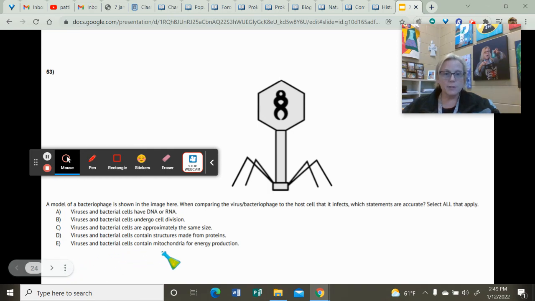E, viruses and bacterial cells contain mitochondria for energy production. No, we discussed that a couple of slides back. Viruses do not have membrane-bound organelles, mitochondria. They do not metabolize or have energy processes.